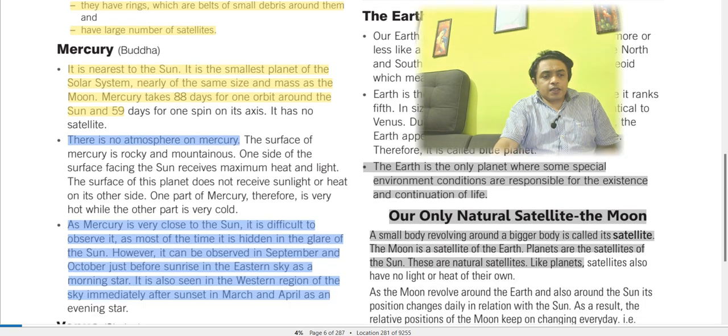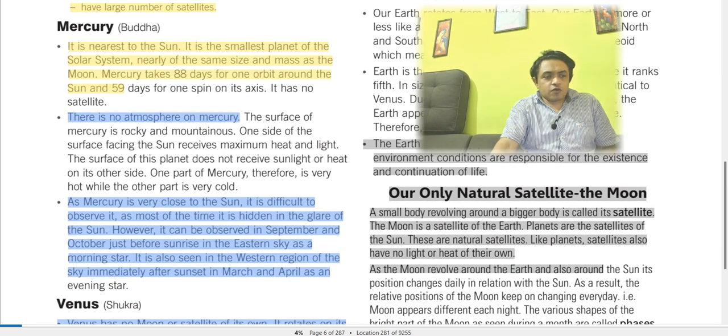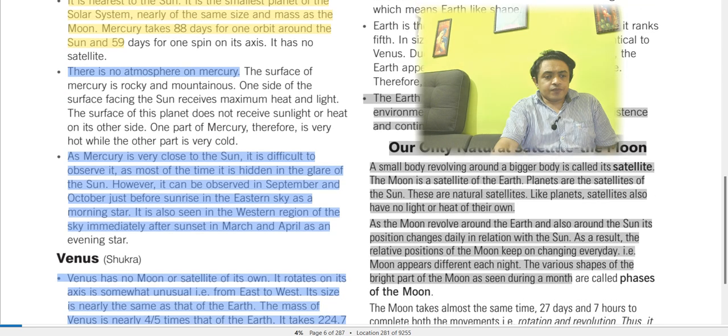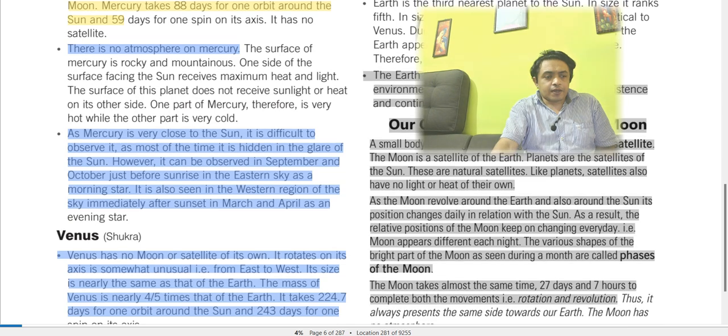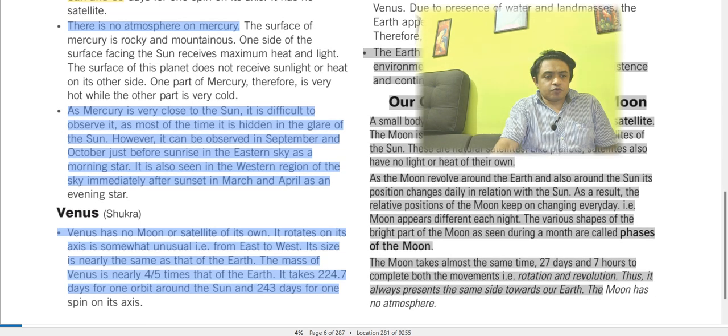And our only natural satellite is the moon. Planets have satellites, and we all know this. The phases of the moon are the bright parts of the moon seen during a month. There are bright parts and there are dark parts. The moon takes the same time, 27 days and 7 hours, to complete both the rotation and the revolution, but it always presents the same side towards our Earth. The moon has no atmosphere.